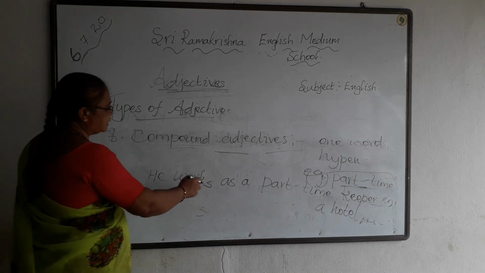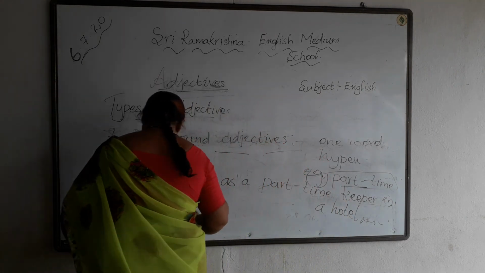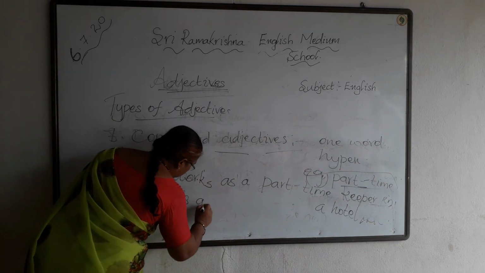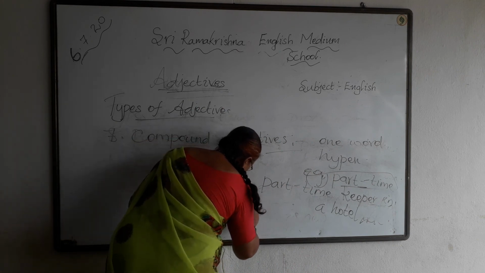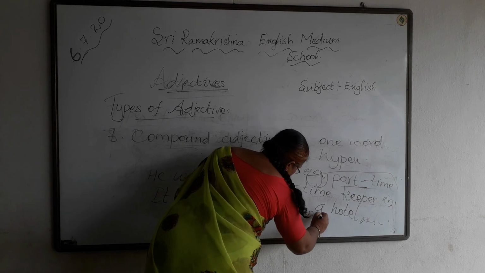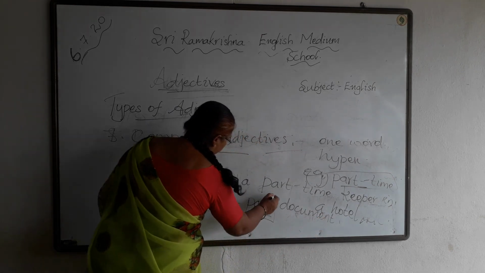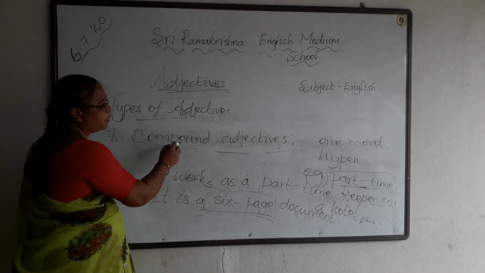Okay, he works as a part-time keeper in a hotel. Next, it is another example. It is a 6-page document. So this 6-page is a hyphenated word. It is a compound adjective.